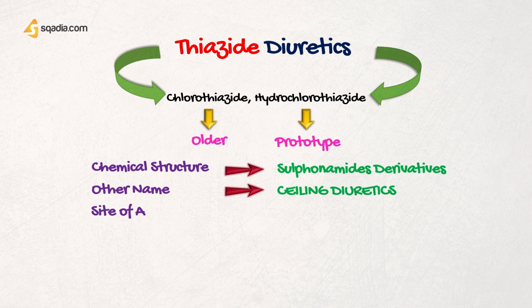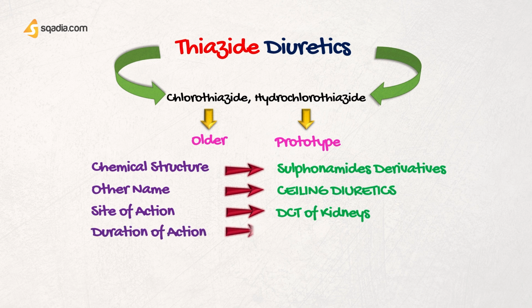Another very important thing is their site of action, and you should remember that they act on the luminal membrane of distal convoluted tubules of kidneys and ascending loop of Henle. They have no effect on the proximal tubules. So you must remember the site of action, and this is different from other groups. Then their duration of action varies from 6 to 12 hours and they are excreted via the organic acid secretory system of the kidneys.